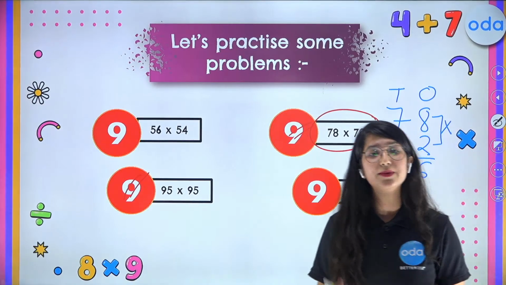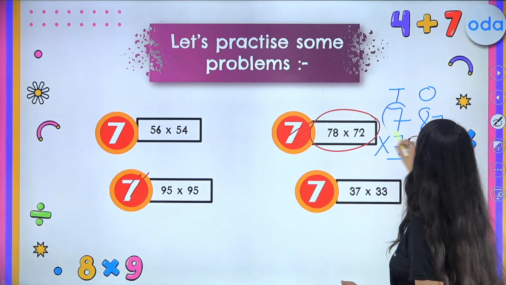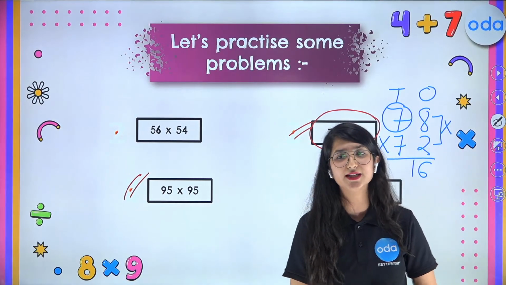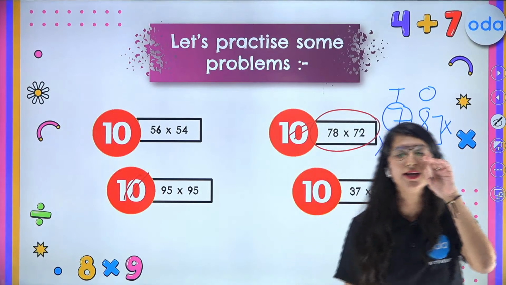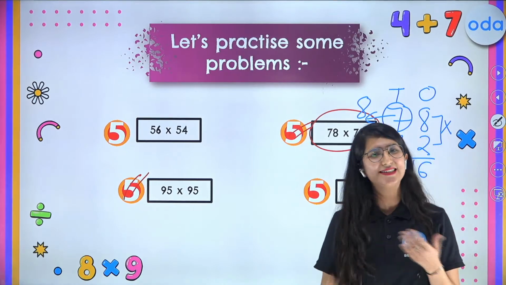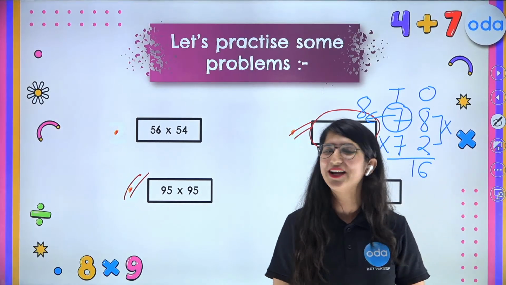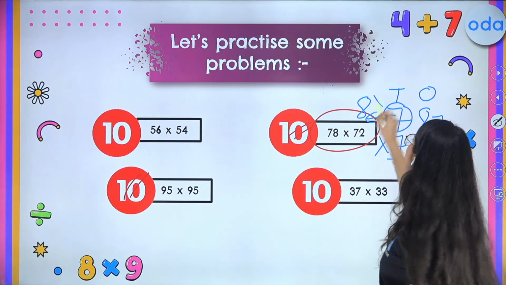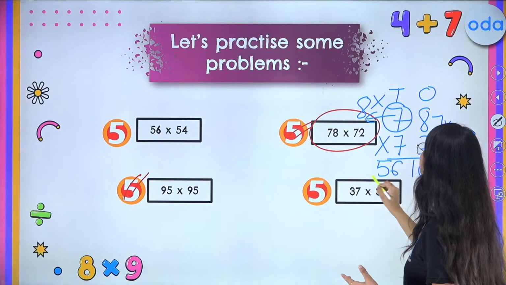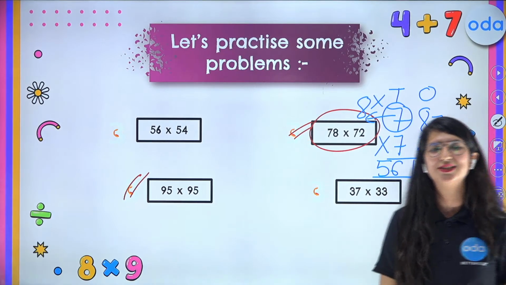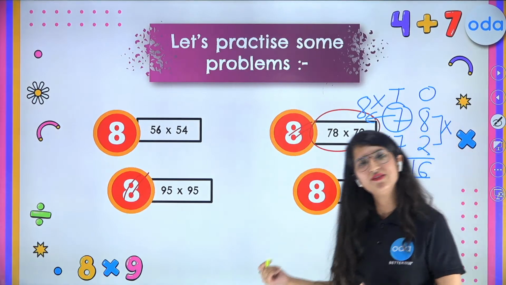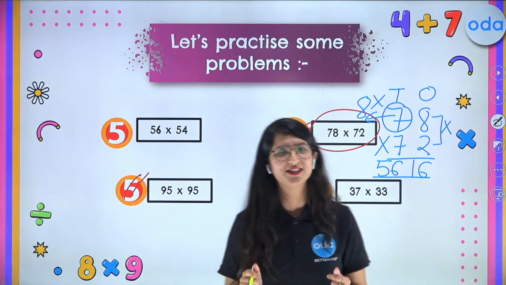And what is step number 2? Simply multiply your tens digit by the next number. So what comes after 7, kids? Tell me fast in the chat box. Hurry up. So yes, 8 comes after 7. So simply multiply 7 and 8 and you will get your answer. All right, so what is 7 times 8? So 7 times 8 is 56 and we got our answer 5616 in a fraction of seconds. All right, 2 more to go and we will solve them in a fraction of seconds together.